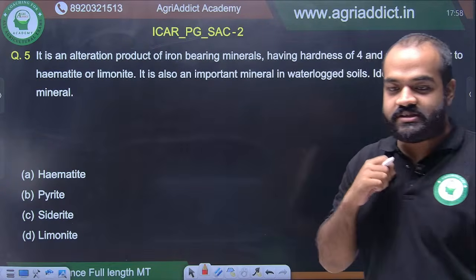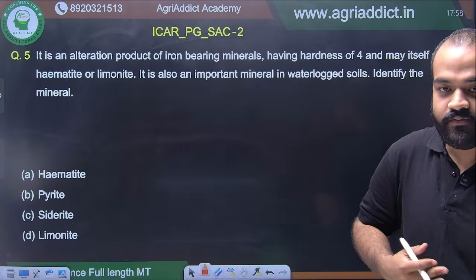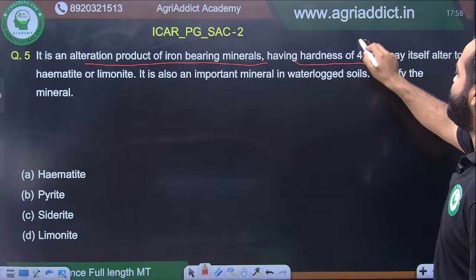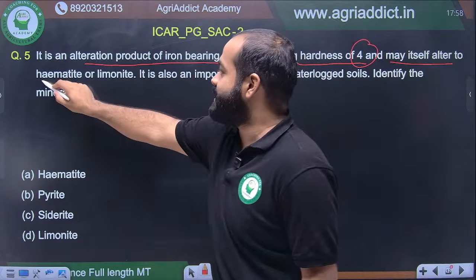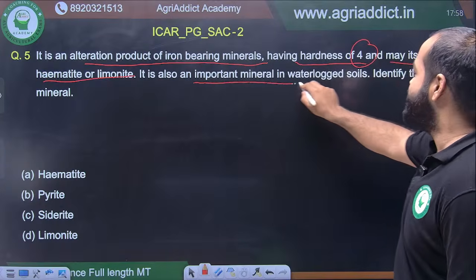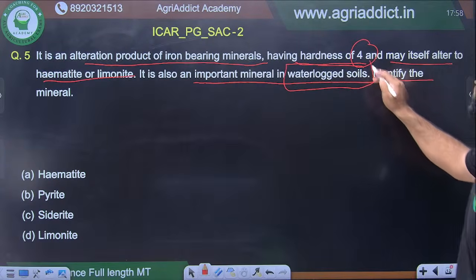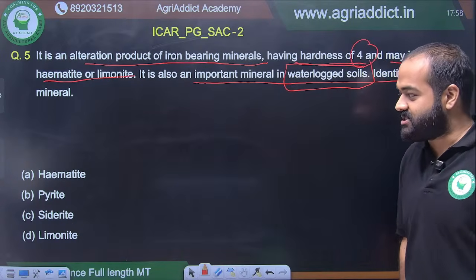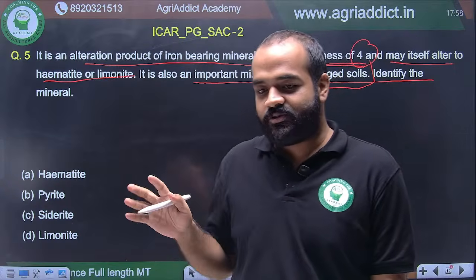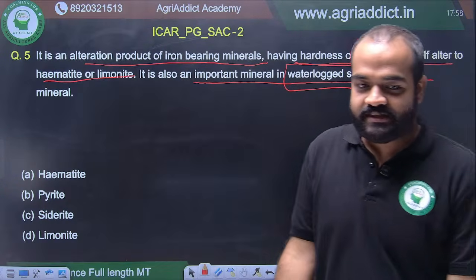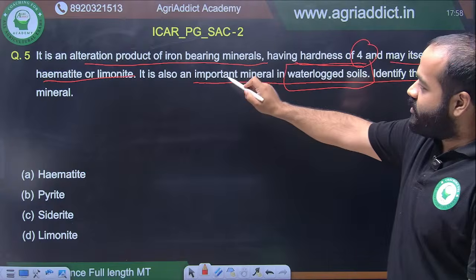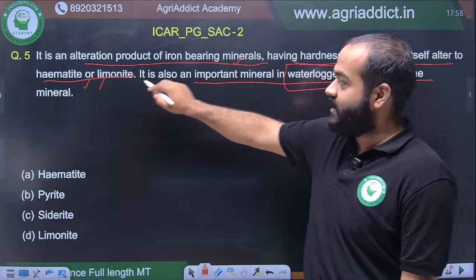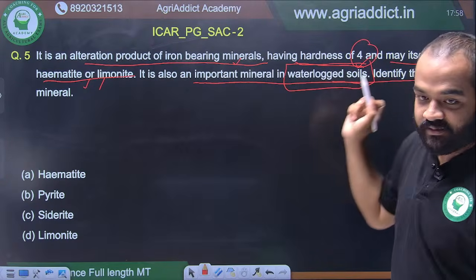This one is also a good question. Let's see if you are thorough with your theory and if you understand. It is an alteration product of iron-bearing minerals having hardness of 4 and may itself alter to hematite or limonite. It is also an important mineral in waterlogged soils. Identify the mineral. This is a very standard question, I must say. For the JRF level, this is a very standard question. And if the question level is high, like the 2025 one, you can expect some questions like this. It is an alteration product of iron-bearing mineral, hardness of 4, itself alters to hematite or limonite, and an important mineral in waterlogged soil. So identify.